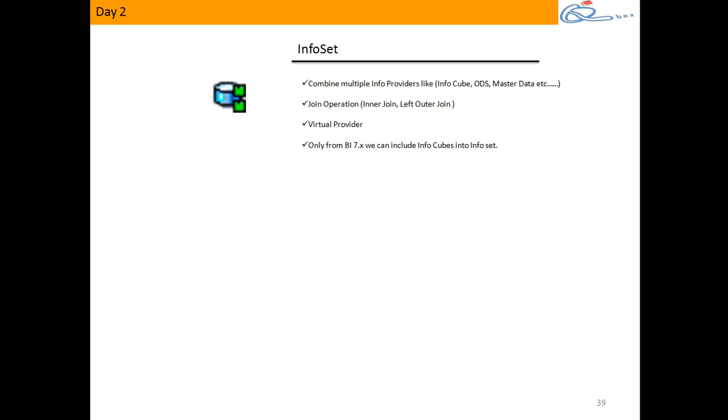See, in multi-provider also I can combine one cube, one ODS, two cubes, or two cubes, three ODS, there is no limitation there. But when I combine there, it's all union, all data of A, all data of B, combination of it. When I say InfoSet, it's joining, only common records are joined. Inner join or left outer join or temporal joins are performed when you use what? InfoSet. So let's say you want to do reporting on two providers by joining the data, then I would go with what? InfoSet. When you want to do reporting on two providers, when you want to unify the data, then I'll go with what? Multi-provider.